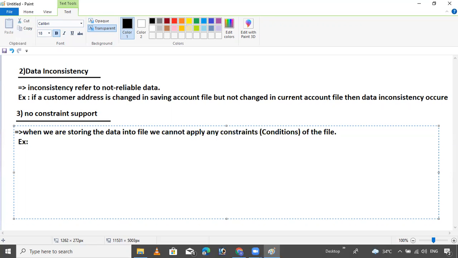Suppose we are storing an employee record in a file system, and we want to restrict duplicate data. We need to apply a primary key constraint, but in a file system it is not possible. This is a very big drawback. That's why we are using a database RDBMS.